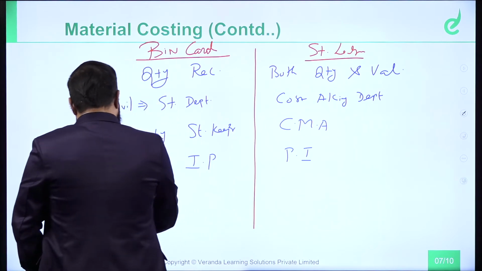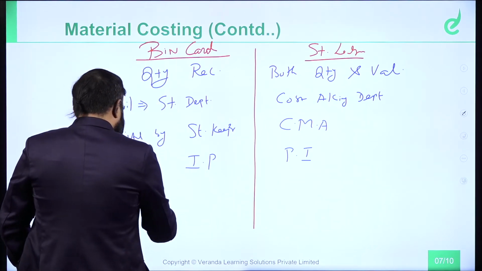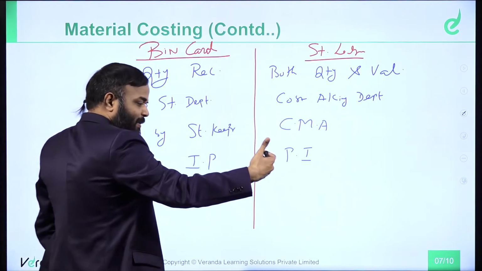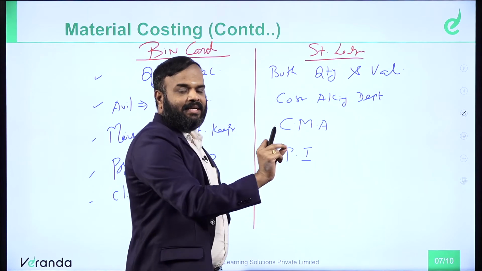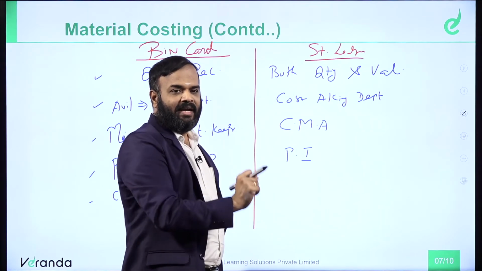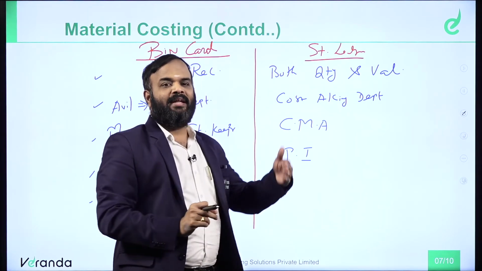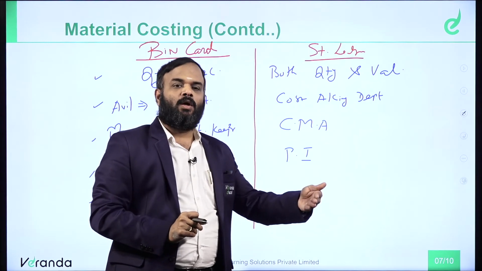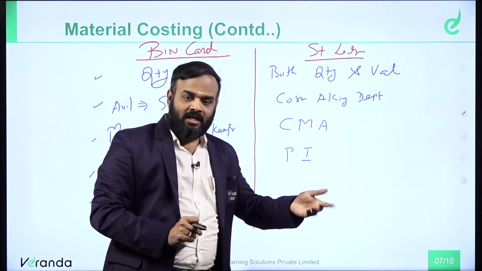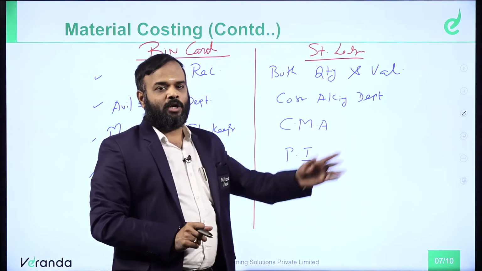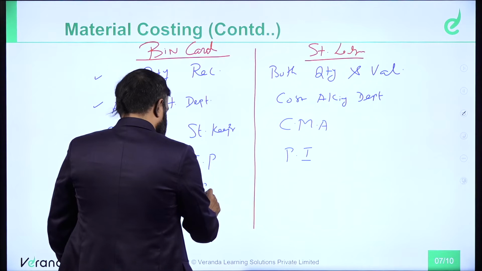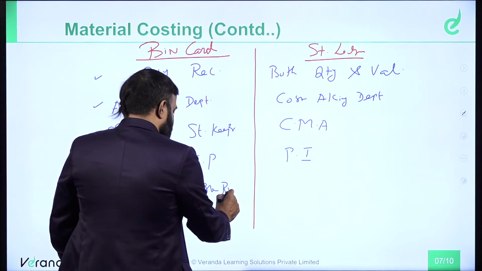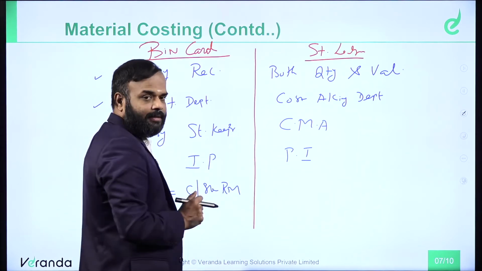Then, closing balance represents what? Closing balance will be there. 100 units are there. Less 10 units taken for job A. Remaining 90. I am going to countersign. The remaining 90 is the closing. Closing balance in bin card represents closing stock of raw material. What is the raw material available stock? Closing balance represents closing stock of raw material available in your hand.